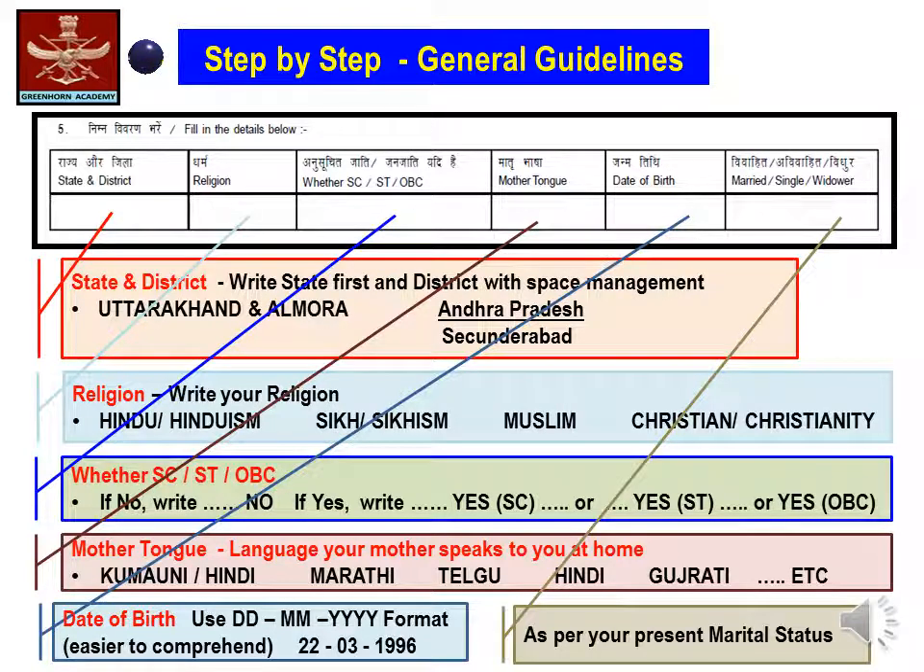In case of date of birth, try to use the DD, MM, YYYY format because it is easier to comprehend and it will fit in as per the space provided for the same. In the married, single or widower status, write your present marital status.